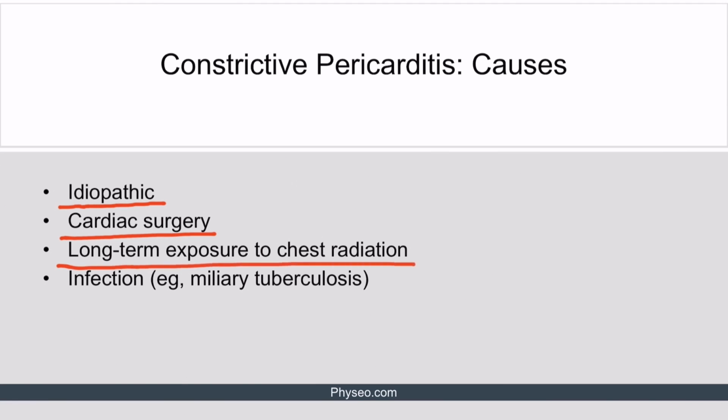Exposure to chest radiation is another potential cause of constrictive pericarditis. This is because long-term radiation can also induce fibrous tissue formation within the pericardial sac. Finally, chronic infections like miliary tuberculosis can induce pericardial scarring that will result in constrictive pericarditis.